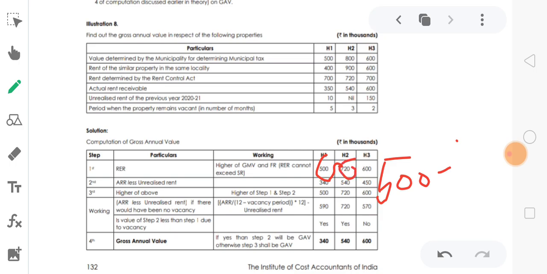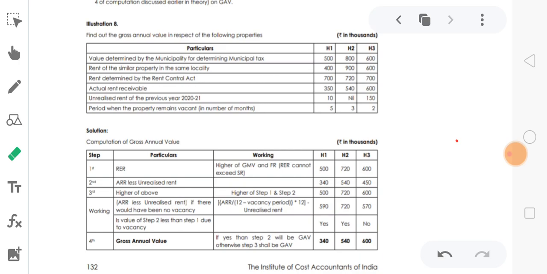For the second property, 800 is higher than the standard rent of 720, so we take 720. The same for the third: 600 against the standard rent of 700, so we take the lower figure. The reasonable accepted rent is lower than the standard rent and does not exceed it. Hopefully that's clear. Next, moving to the second step.